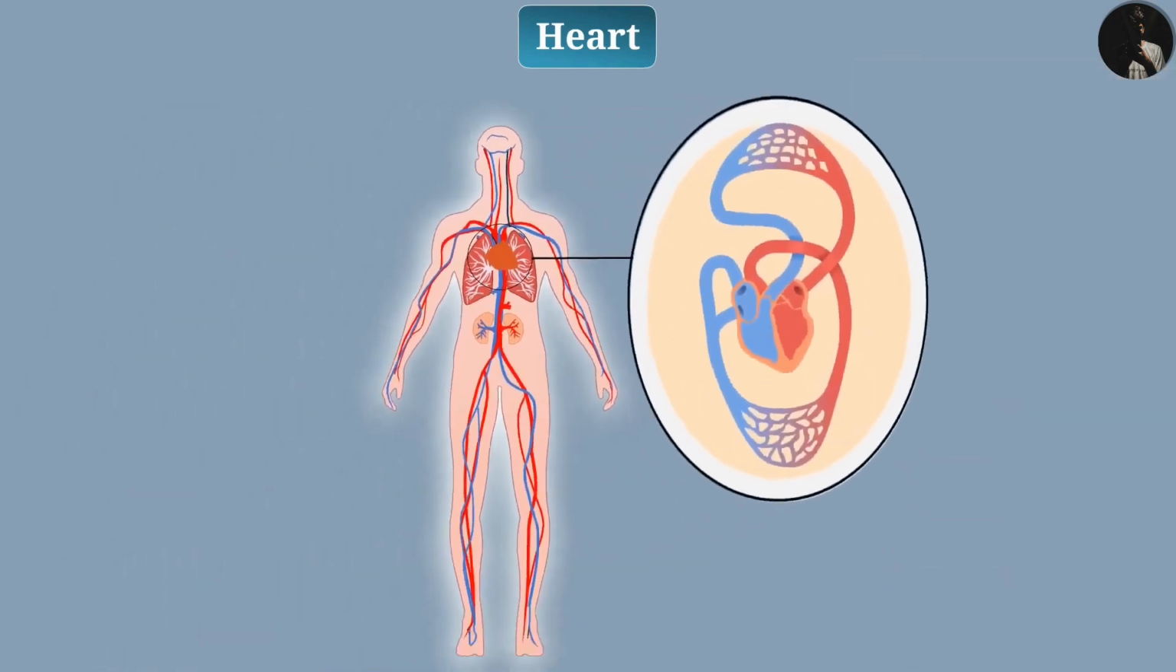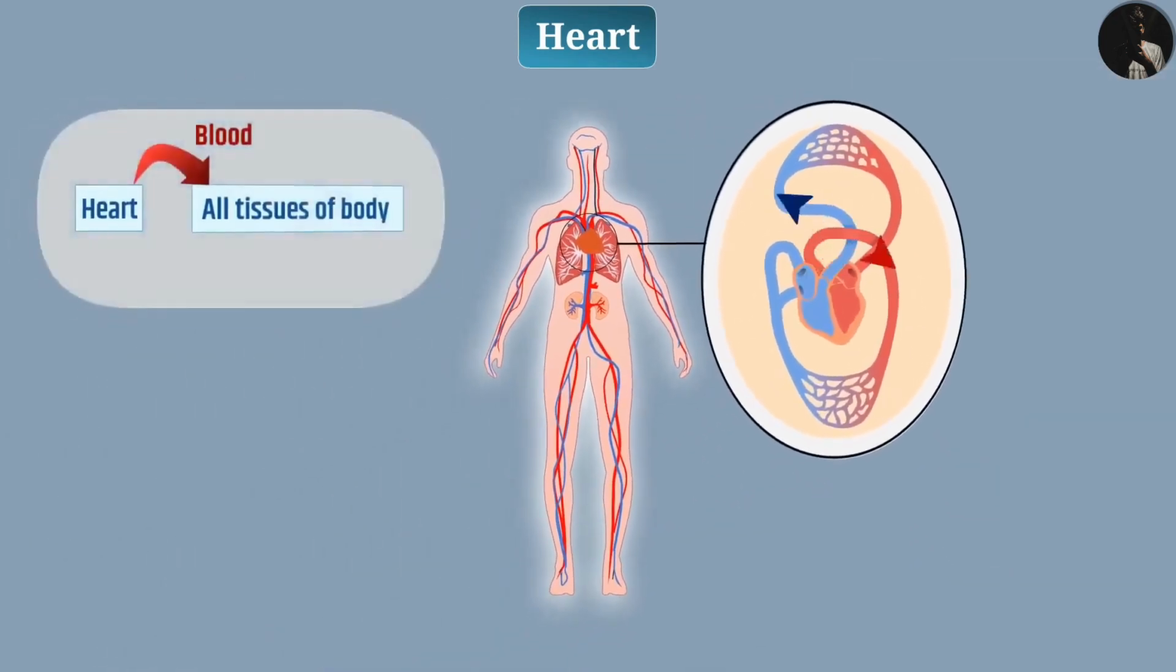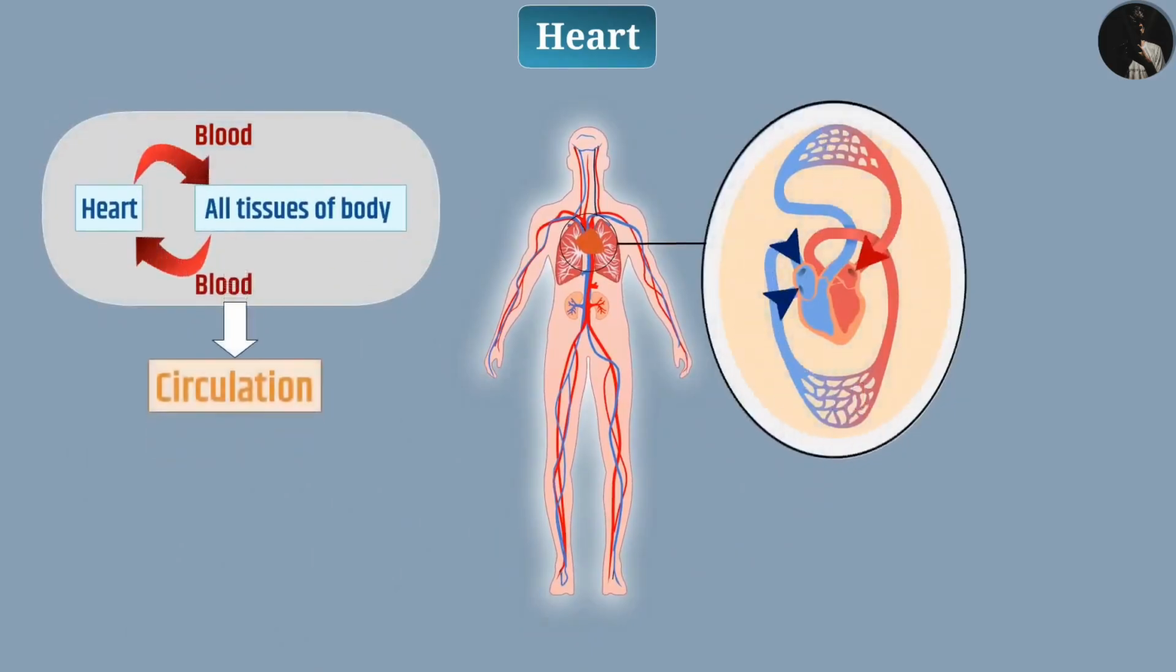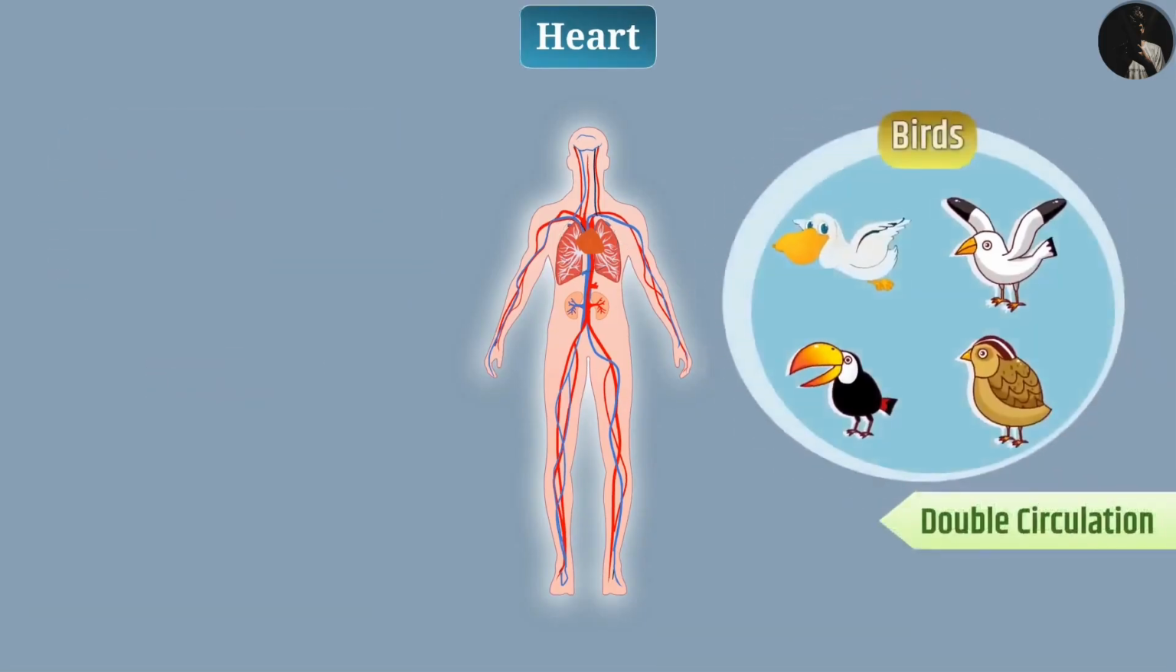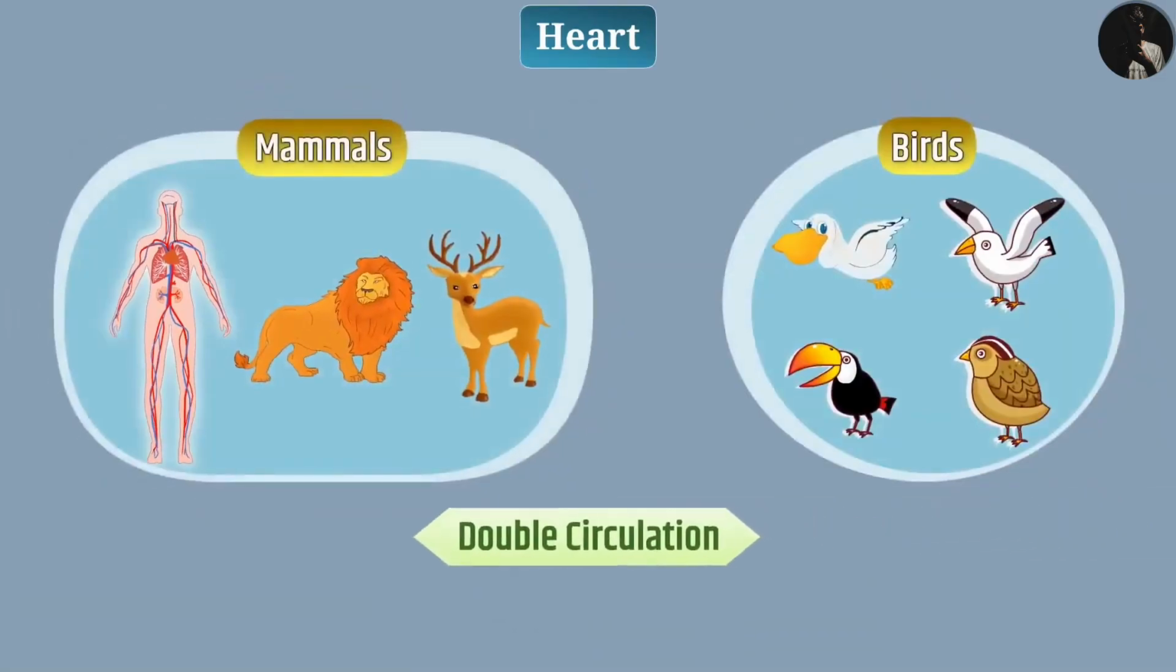The continuous movement of blood from the heart to all the tissues of the body and from all the tissues of the body to the heart is called circulation. Since blood enters the heart twice in each cycle of circulation, it is called double circulation. Birds and mammals have double circulation.